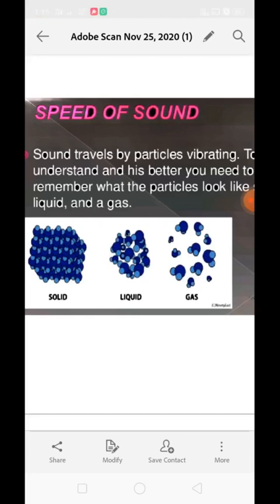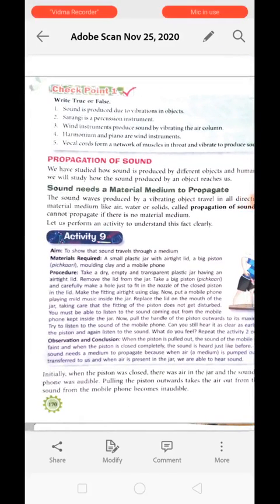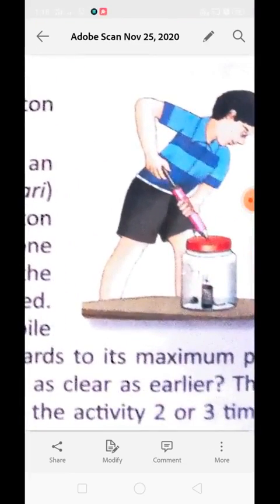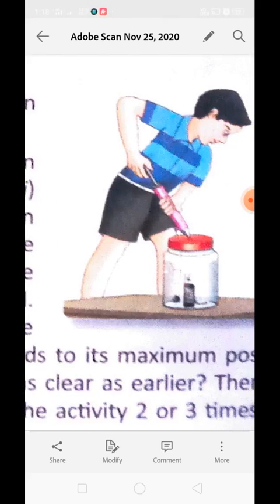Okay, next is activity 9, which shows you that sound travels through a medium only. To perform this activity, what we need is a small plastic jar with an airtight lid, a big piston, molding clay and a mobile phone. We will take a dry empty transparent plastic jar having an airtight lid. Remove the lid from the jar and take the piston. Carefully make a hole just to fit the nozzle of the piston in the lid. Make the fitting airtight using clay.